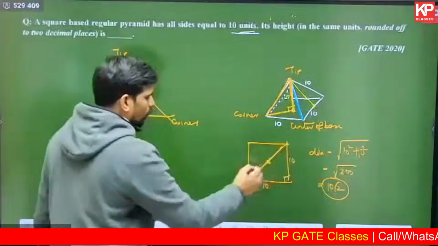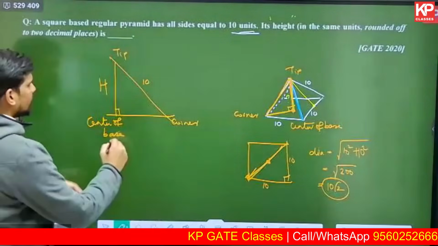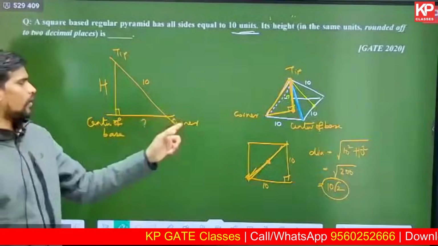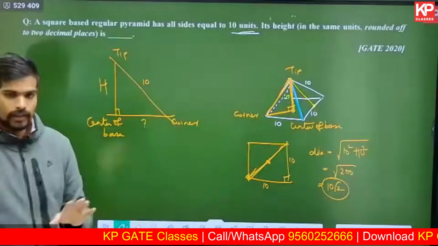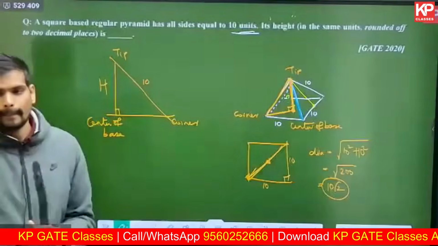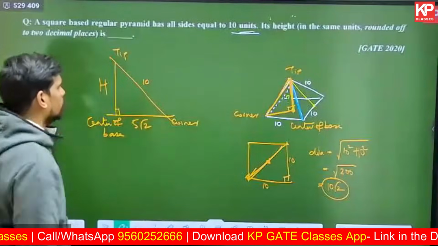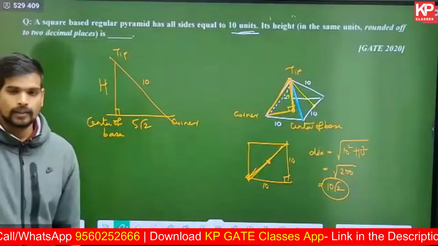If the diagonal of the square is 10 into root 2, what will be the distance from the center of the base to the corner? It will be half of it. So what is half of the length of the diagonal of the square? 5 root 2. And I'm sure you can apply Pythagoras theorem again to find out the height.